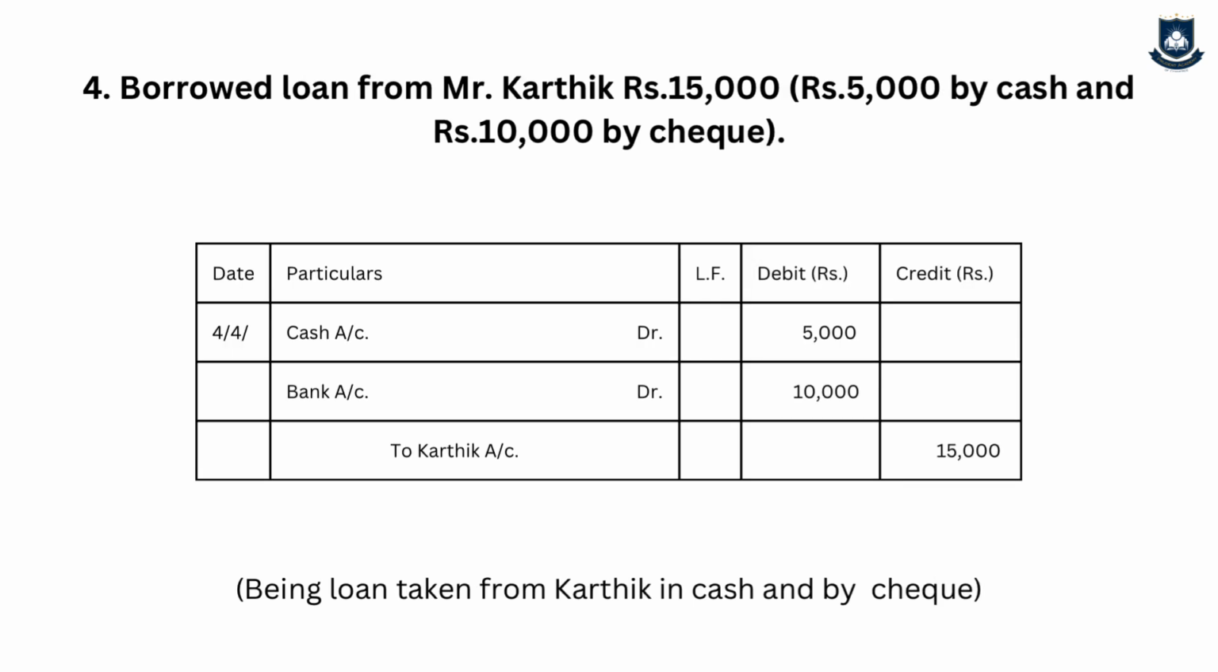The next transaction is: borrowed from Karthik rupees 15,000, rupees 5,000 by cash and rupees 10,000 by check. So we have taken a loan from Karthik. The business has to repay Karthik. Cash balance is increasing, and when we receive a check, we deposit it in the bank and our bank balance will increase. So cash account debit, bank account debit to Karthik account. The narration will be: being loan taken from Karthik in cash and check. Logic is very simple: cash asset increasing, debit; bank asset increasing, debit; Karthik liability increasing, credit.